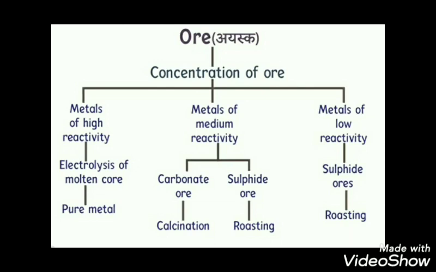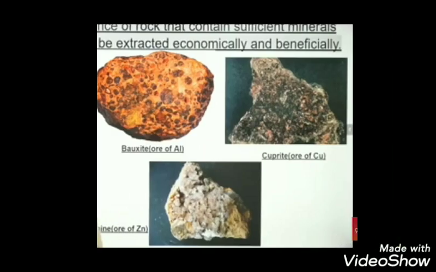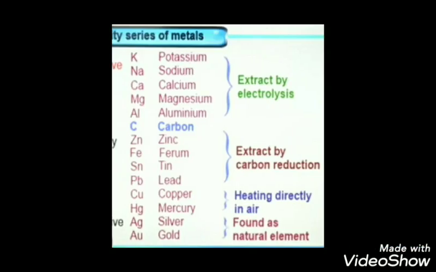Next, let us come to metals of low reactivity. Under low reactivity, as I told you, we are considering copper and mercury. Silver, gold and platinum are very much passive ones. They are passive only. They are not at all reacting with anyone. But still, copper and mercury are reacting, so they come under the low reactivity series here.